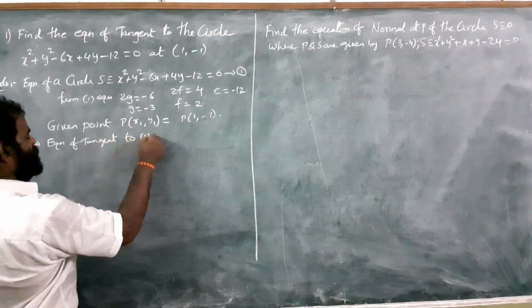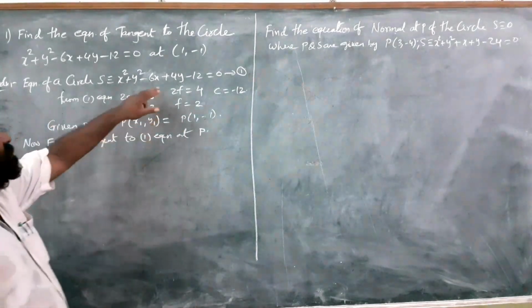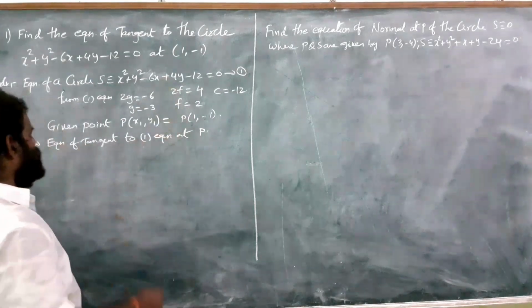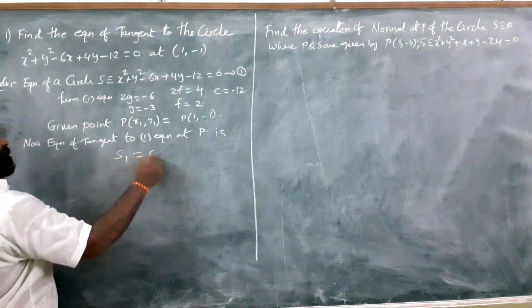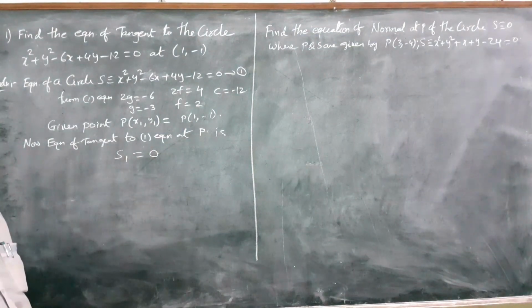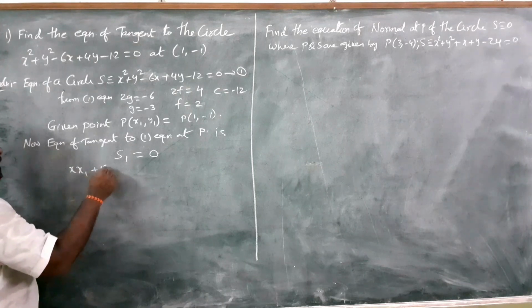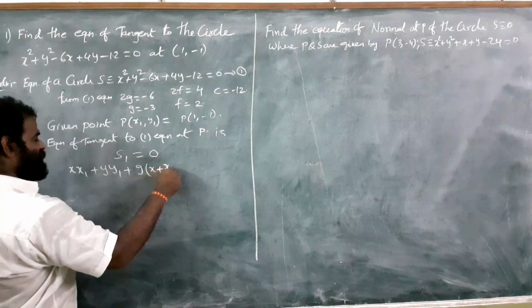Tangent to the first equation at P. So to the first equation we are going to find the tangent at P. The formula is S1 equal to 0. How do we write S1? xx1 plus yy1 plus g into (x plus x1).